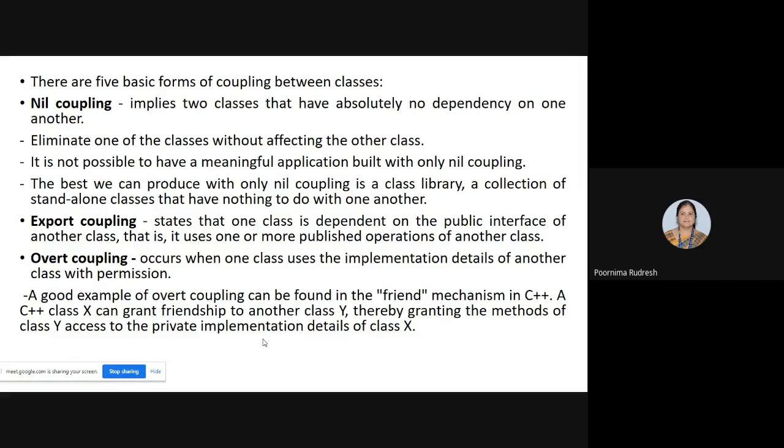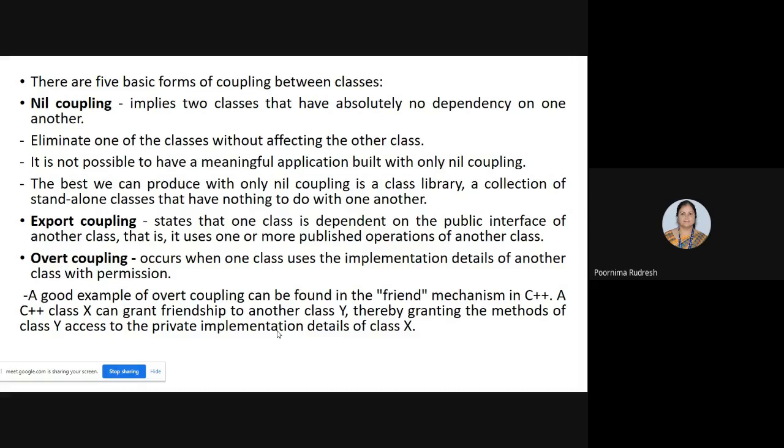That is the advantage. But it is not possible to have a meaningful application built with only nil coupling. If you want to build an application consisting of different classes, then in order to run it in a meaningful manner, the classes should depend on each other, but we cannot build that using nil coupling.